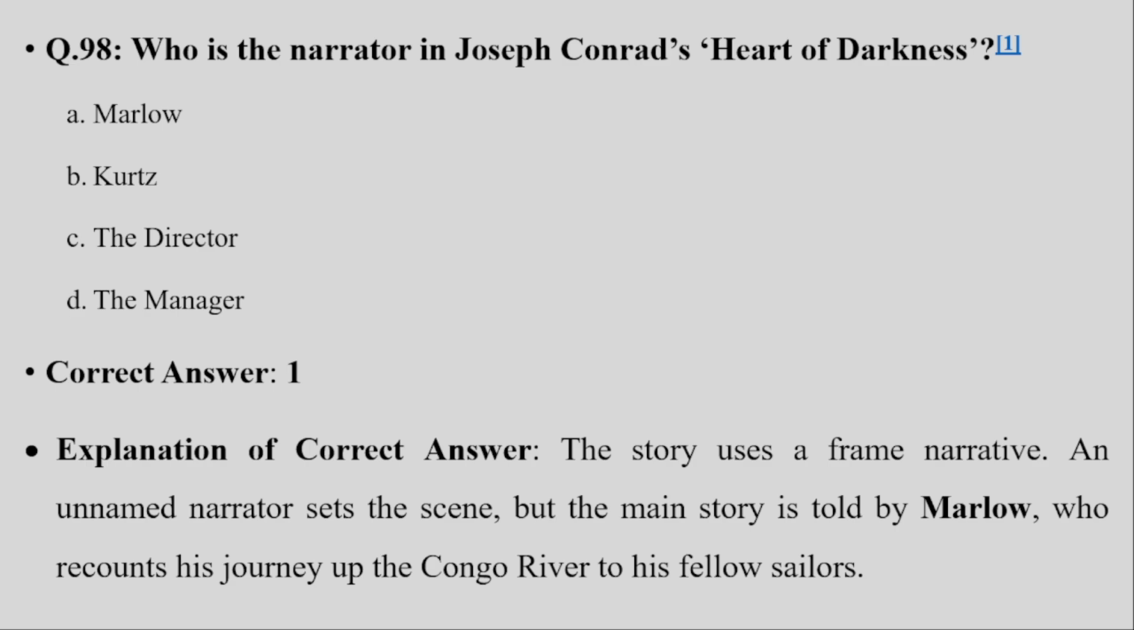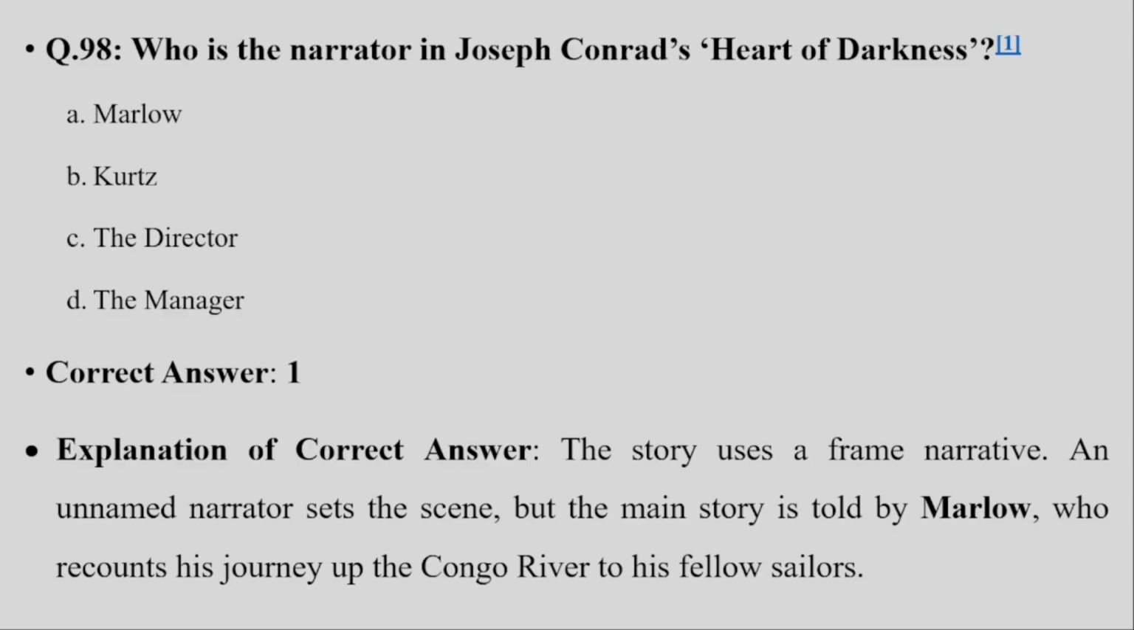So next we have question number 99. Which movement is associated with T.S. Eliot? So the correct answer is modernism. T.S. Eliot is a central figure of modernism. His works like The Waste Land are defining examples of this movement, with themes of fragmentation, alienation, and the use of complex literary allusion.